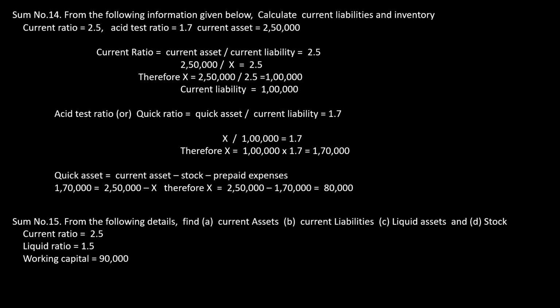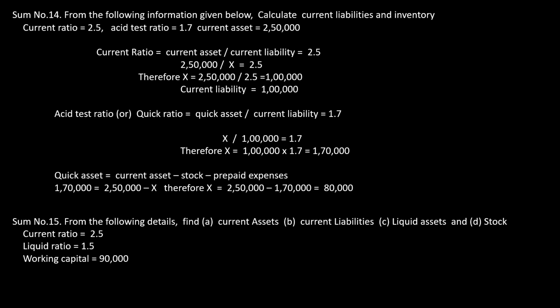Start with current ratio, which is current asset by current liability, equal to 2.5. Therefore, my current asset, given in the sum as 2,50,000, divided by x is equal to 2.5. Now, x will be 2,50,000 divided by 2.5, so x will be 1 lakh. That is my current liability. The first answer is ready.